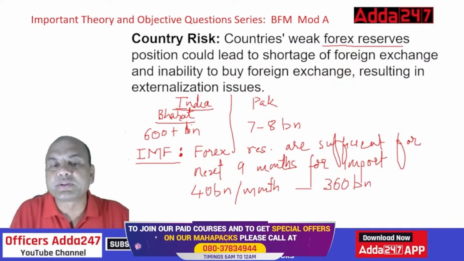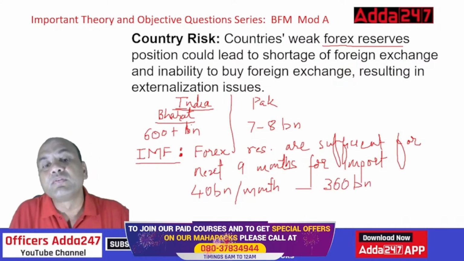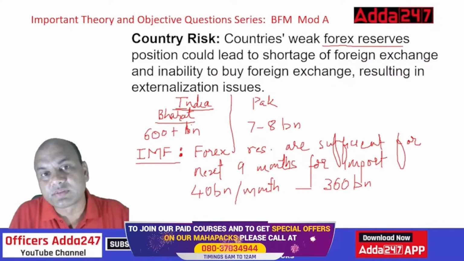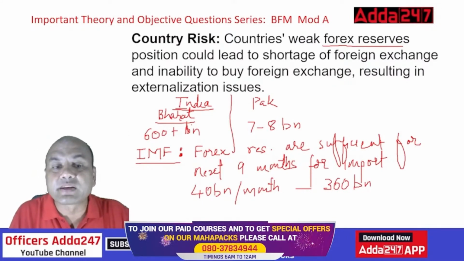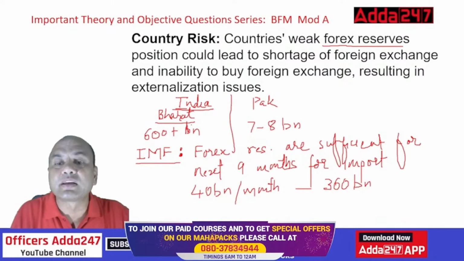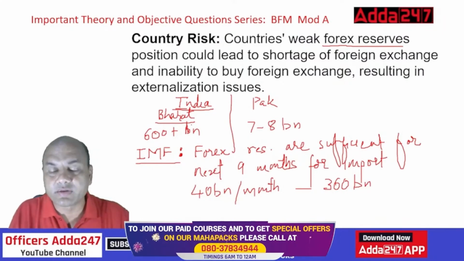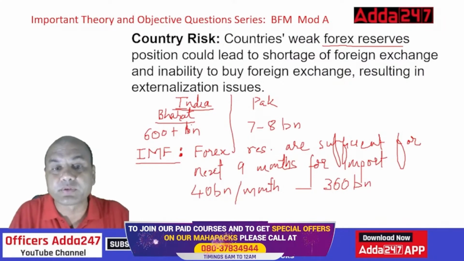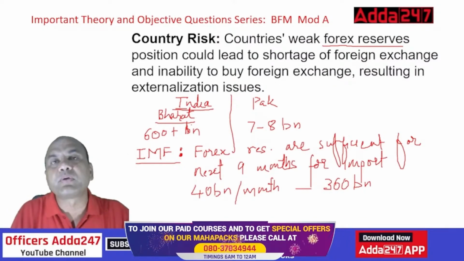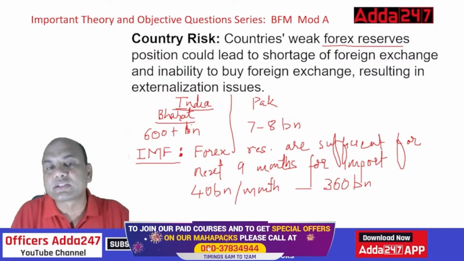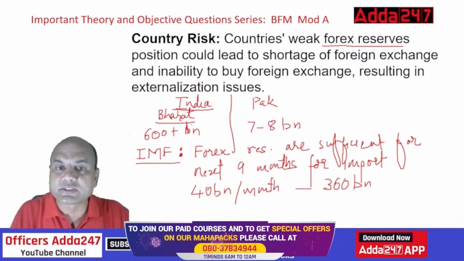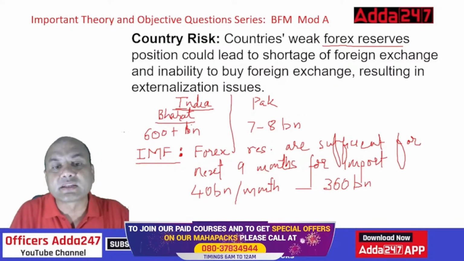Right now, how much are we having? 600 billion. So we are much more than stable. We have the best rating, and this rating is very high for India. And it is going up constantly. So an important point to always remember: a country's weak forex reserves will always lead to shortage of foreign exchange and inability to buy foreign exchange, resulting in externalization issues.